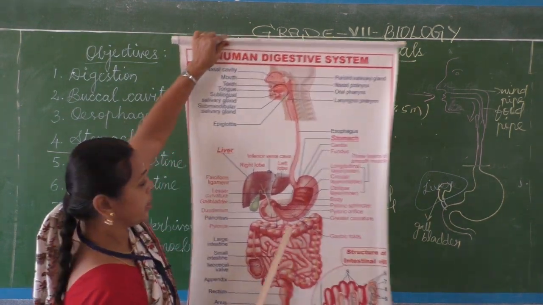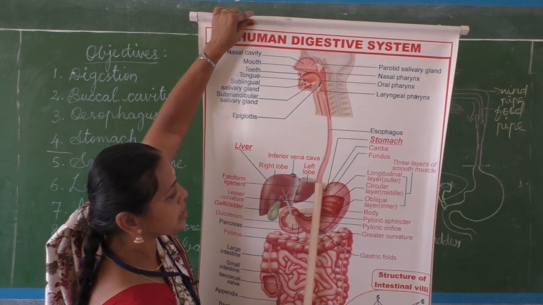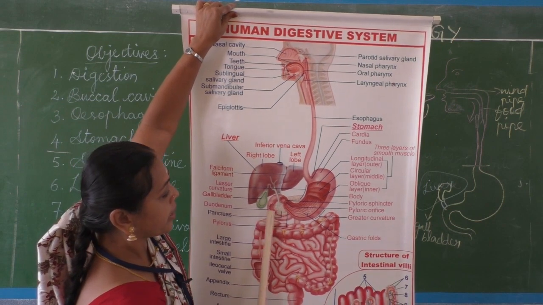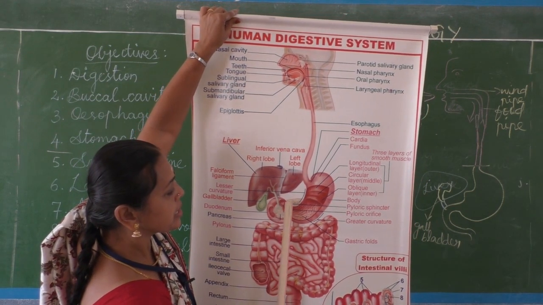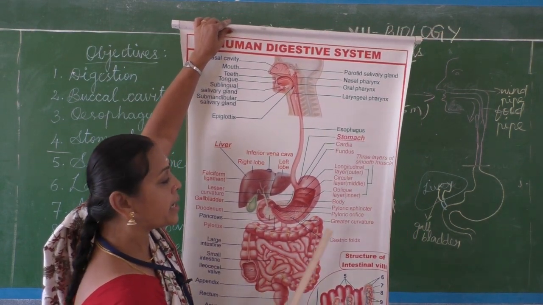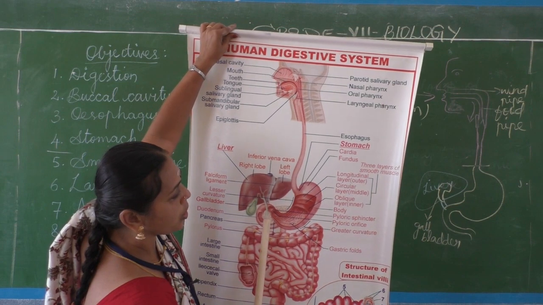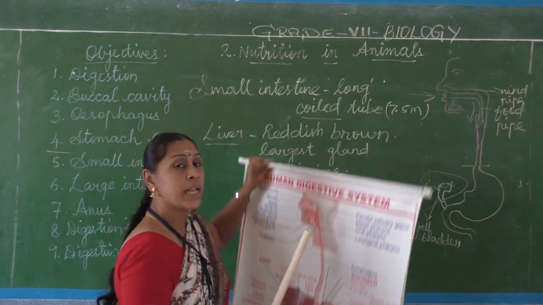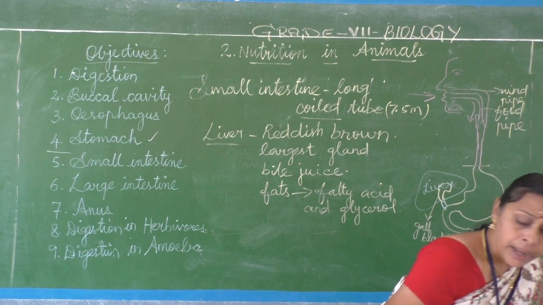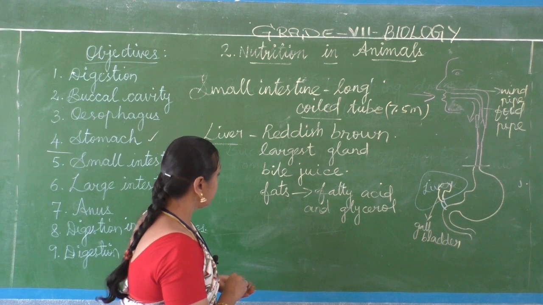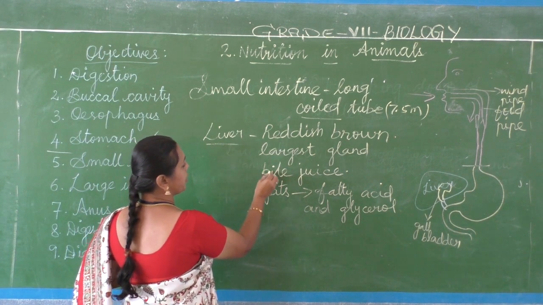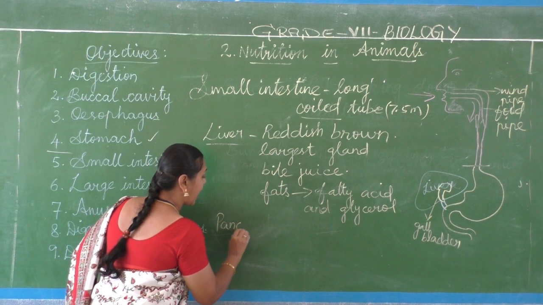This is the biggest gland, the liver, and the green part is the gallbladder. In between the stomach and the small intestine there is a cream colored gland called the pancreas. It also secretes pancreatic juice. So the liver secretes bile juice, and another one is the pancreas.